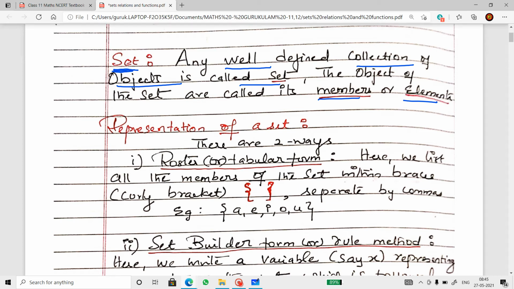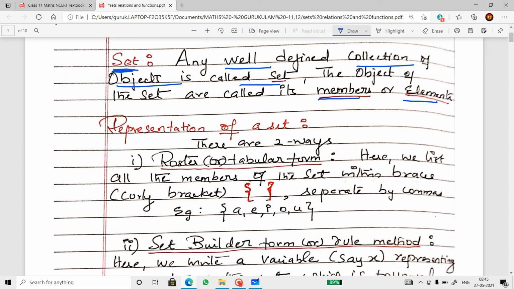So these are some examples of a well-defined set. All rivers of India is one such example.